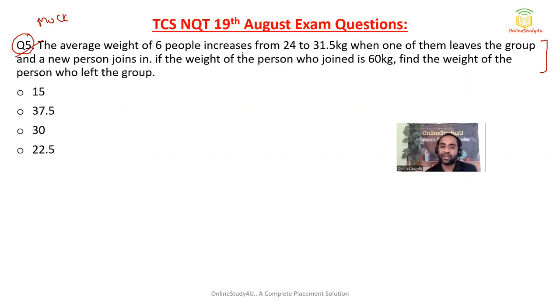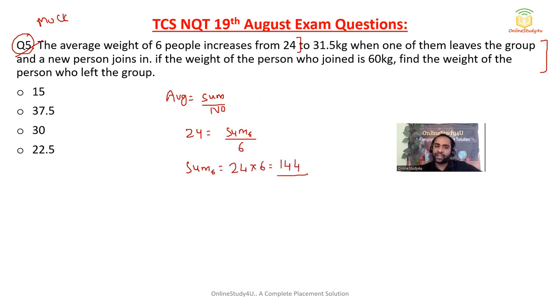Now the average weight of 6 people increases from 24 to 31.5. Do you know the formula of average? Average will be equal to, my dear friend, sum by number. Okay, now what was the average weight of 6 people? So average was 24. Okay, and we don't know what was the total weight, divided by how many numbers? 6. So the total sum of 6 people was 6 4s are 24, 144, right? Okay, now the average weight of 6 people increases from 24, right?